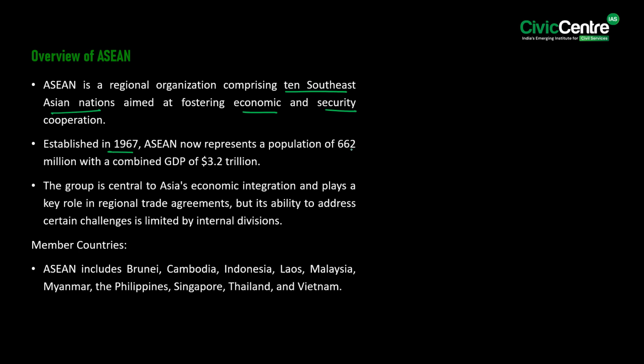ASEAN now represents a population of 662 million with a combined GDP of $3.2 trillion. Notably, the group is central to Asia's economic integration and plays a key role in regional trade agreements, but its ability to address certain challenges is limited by internal divisions. Now, if you have to talk about its member countries, see ASEAN includes Brunei, Cambodia, Indonesia, Laos, Malaysia, Myanmar, the Philippines, Singapore, Thailand, and Vietnam.